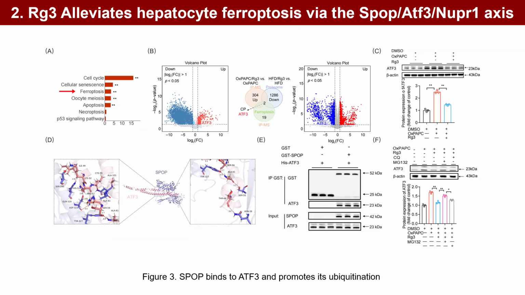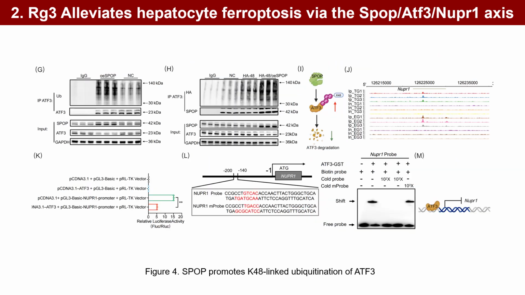Integrated analysis of IP-MS results with in vivo hepatic proteomic data identified ATF3 as an interacting partner of SPOP. Direct interaction between SPOP and ATF3 was confirmed by GST pull-down, co-immunoprecipitation, and molecular docking analysis. Notably, RG3 treatment markedly enhanced the binding of SPOP to its substrate ATF3 in cells. More importantly, SPOP promoted proteasome-dependent degradation of ATF3 through K48-linked ubiquitination.